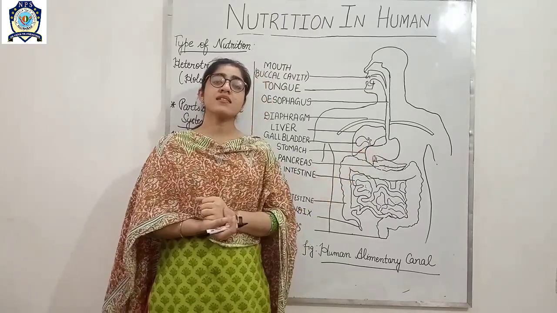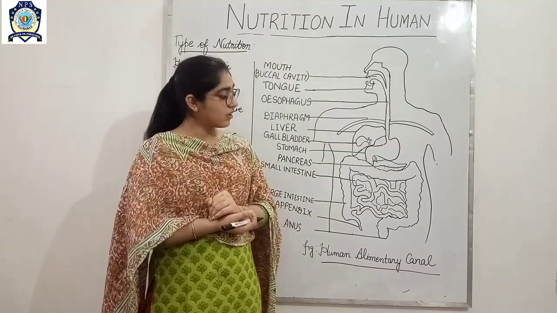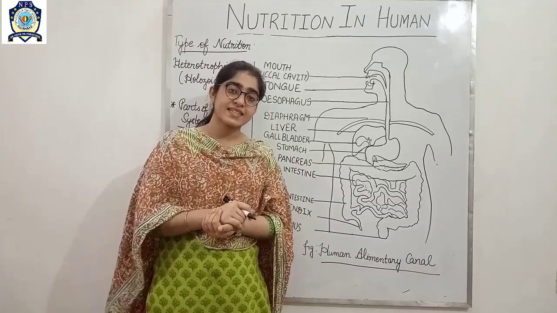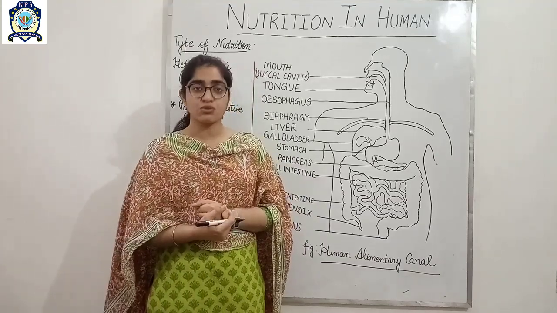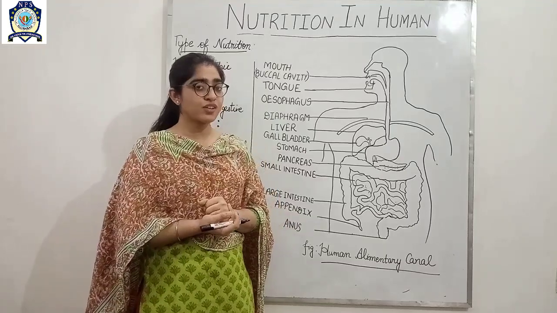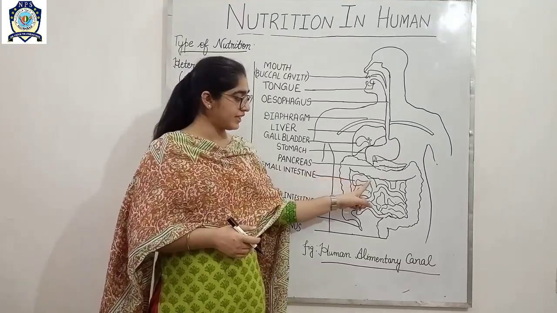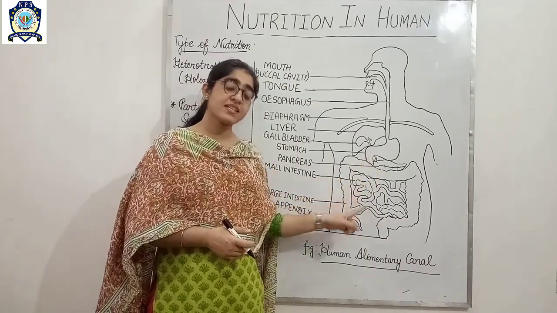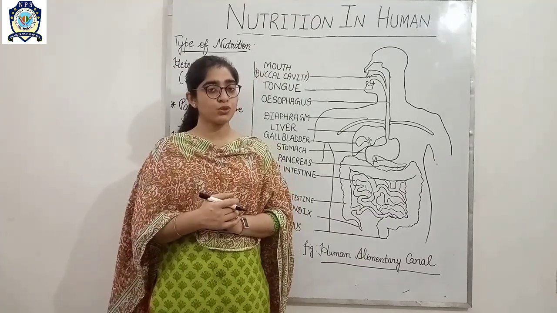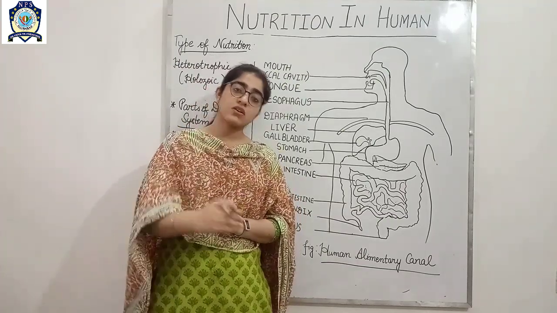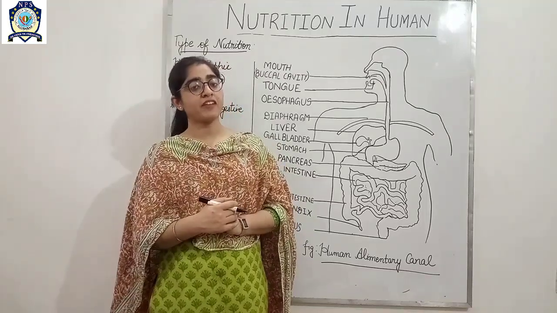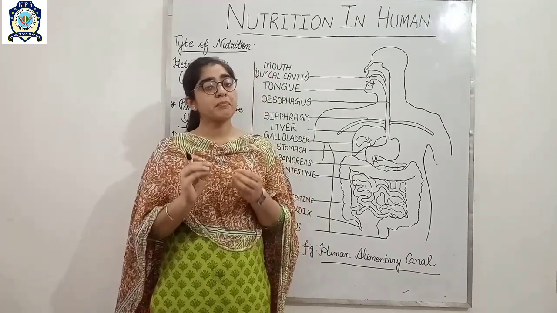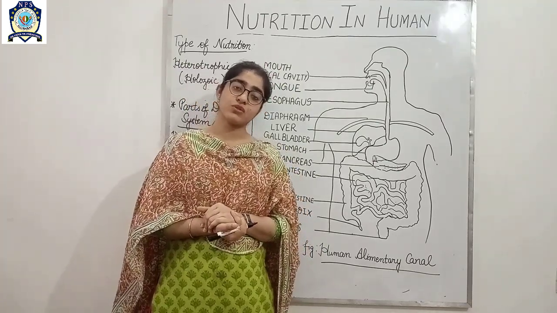And stomach is a J-shaped structure which has gastric glands, and these gastric glands secrete gastric juice that helps to digest the food easily. After that, the small intestine. At the end of the stomach, the small intestine starts, and small intestine is a long but coiled tube, 7.5 meters in length. Small intestine is the part where the complete digestion and absorption of the food occurs.